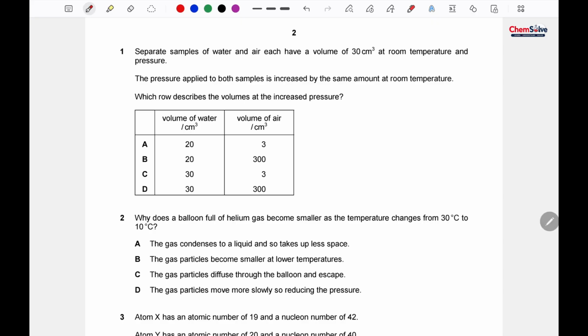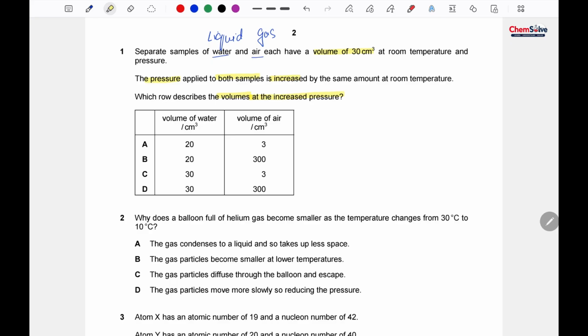Question number 1 says separate samples of water and air each have a volume of 30 cm³. Okay, so water is a liquid and air is of course a gas, with a volume of 30 cm³ at room temperature and pressure. The pressure applied to both samples is increased by the same amount at room temperature. Which row describes the volume at the increased pressure?